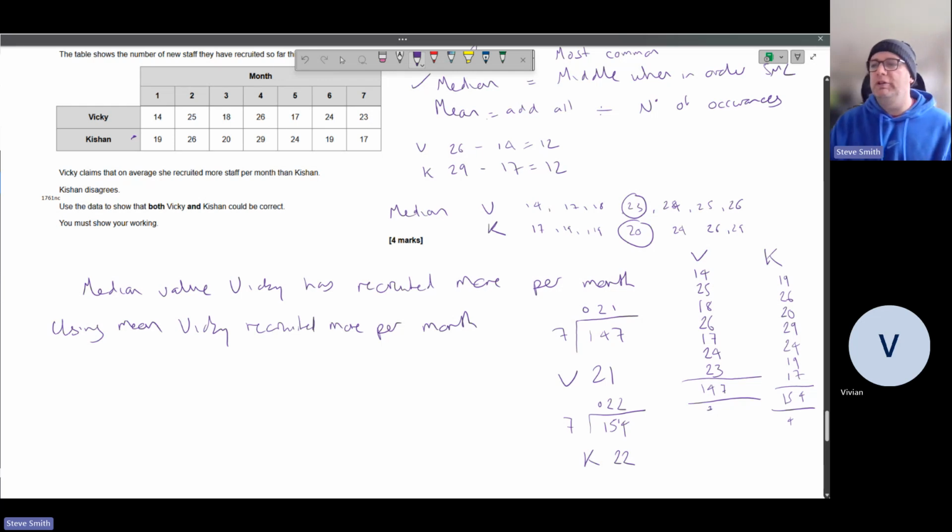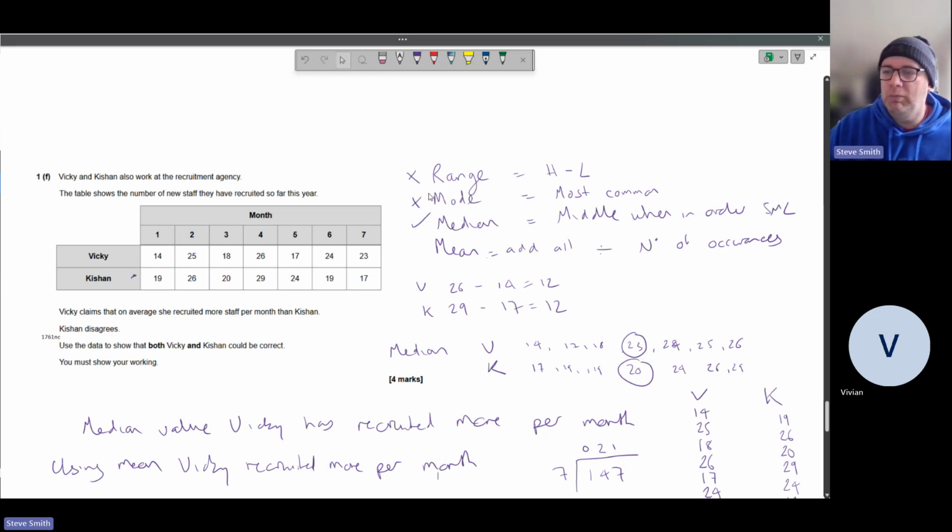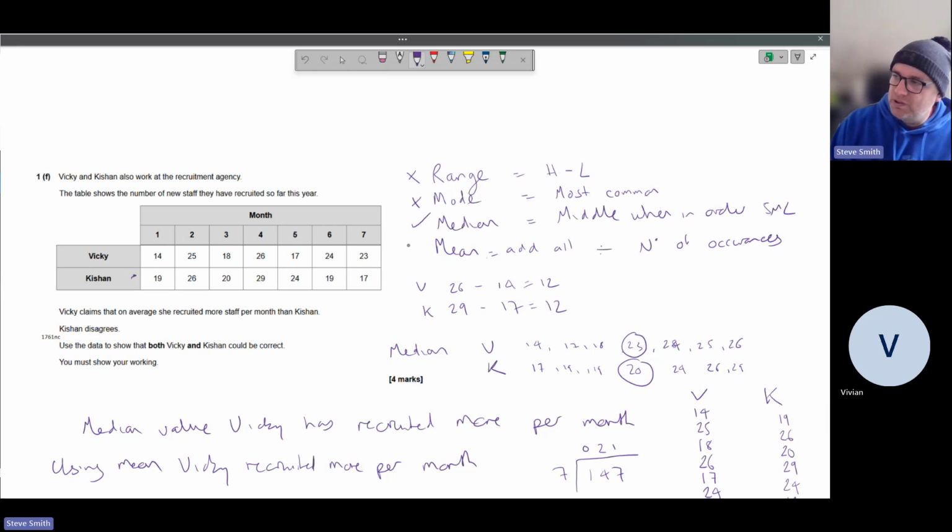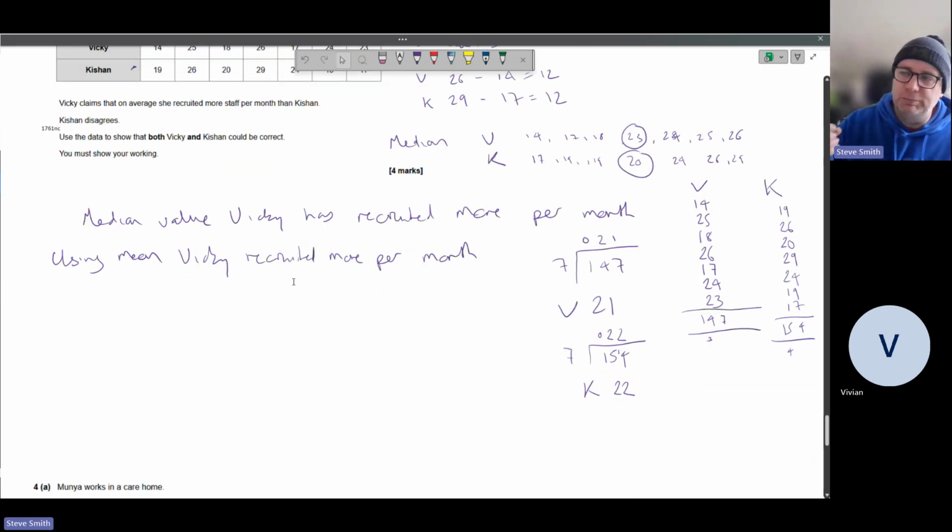And that's how you do it as a non-calculator paper for 4 marks. Take your time. It's asking you to write 2 statements. Luckily, well, say unluckily, but you know, range and mode are the easiest ones to work out. It's not going to give you that luxury, unfortunately. And so it's asking you to again use the mean and the mode just to get the averages. Then that is just based on averages, that question, with a little bit of division in there.